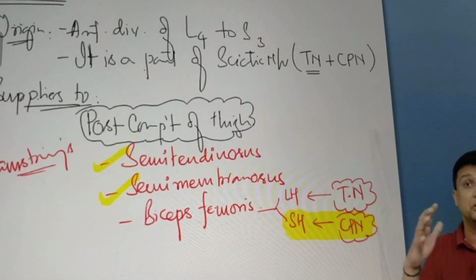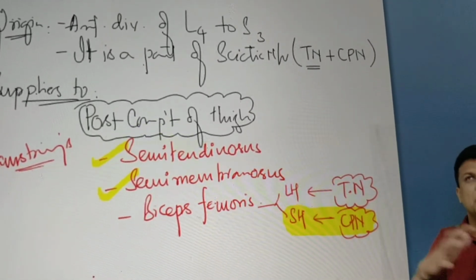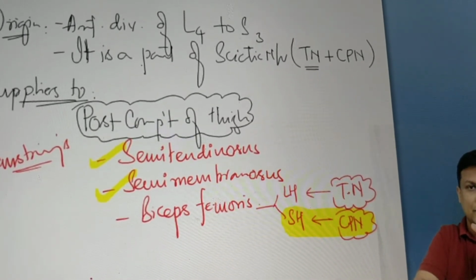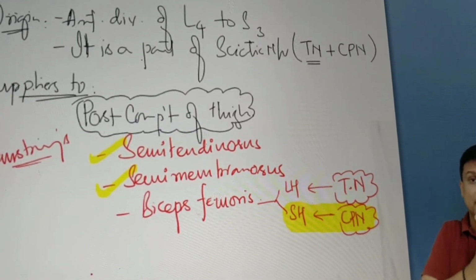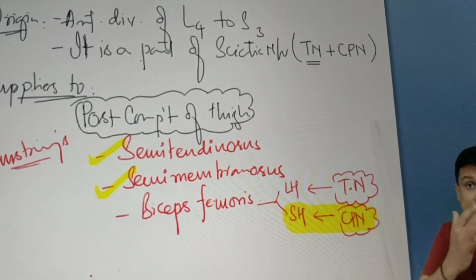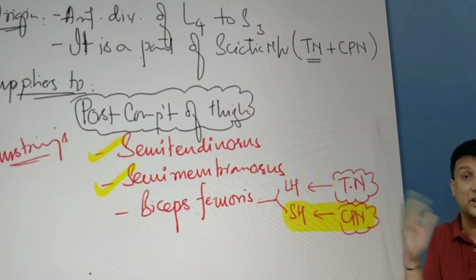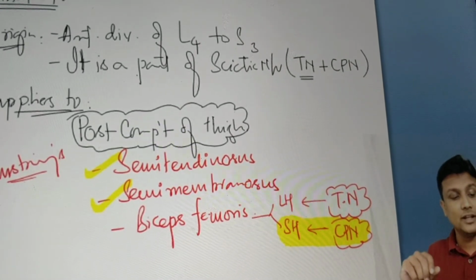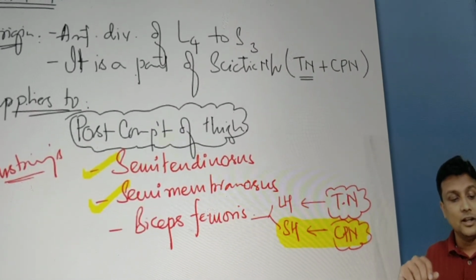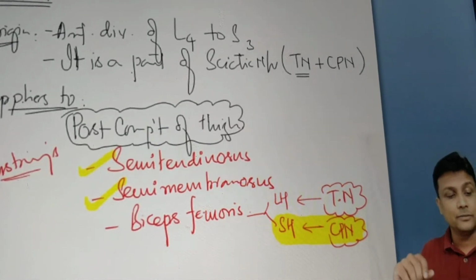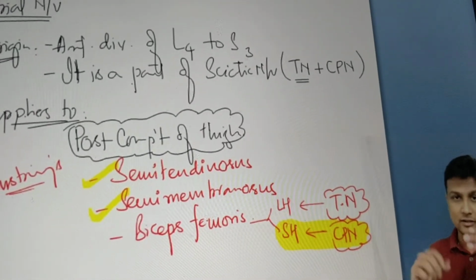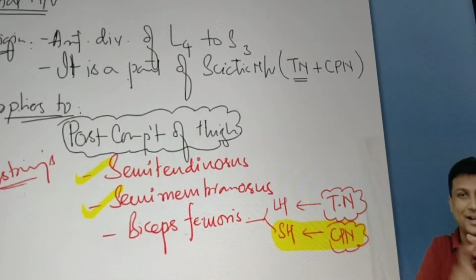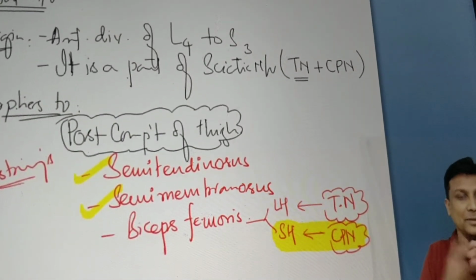Magnus, big muscle, huge muscle. And because it's a very big muscle, it is present in the medial compartment, and not only in the medial, it is also present in the posterior compartment. It's extending into the posterior compartment. And because it's a big one, doctors ne kya kiya? What doctors have done is that they have divided that muscle into two parts: the medial compartment part, that is the adductor part, and the posterior compartment part, that is the hamstring part.